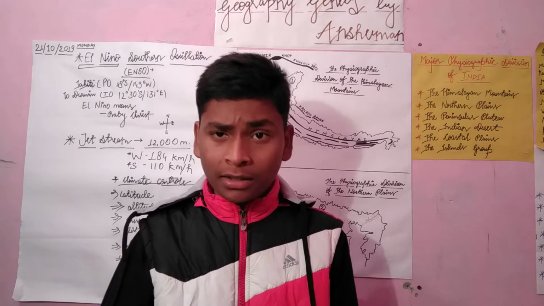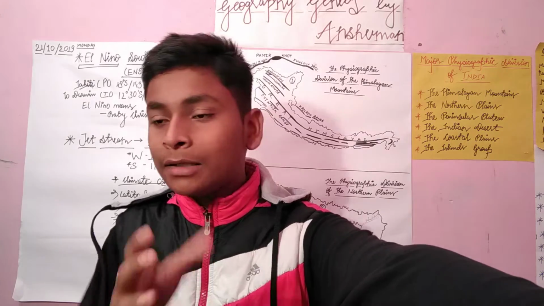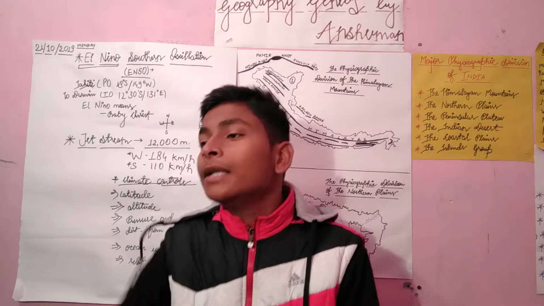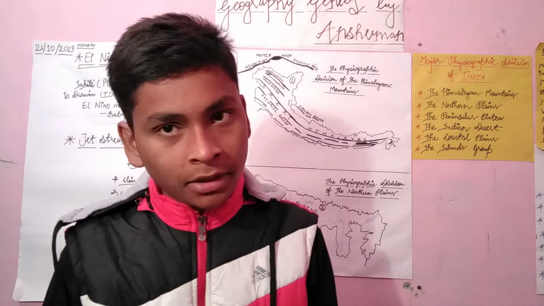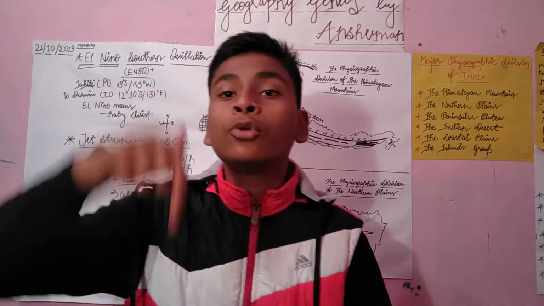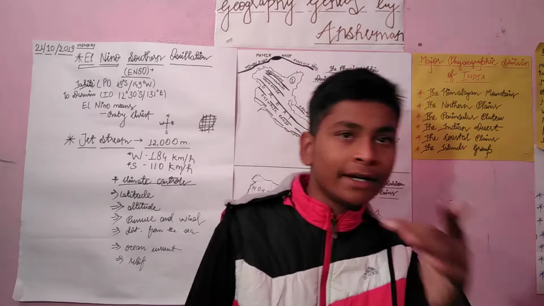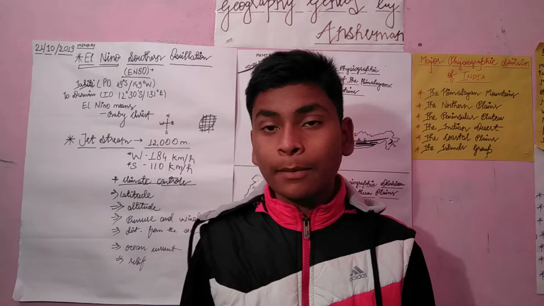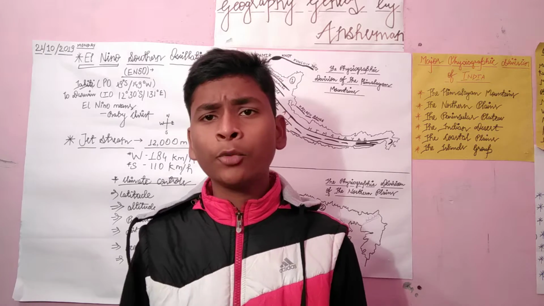Don't think I am not being serious in this. Just think about it: if Bihar was a desert area like Rajasthan and the Ganga flowed there, on a very hot day the river would be emptied. It would not flow to its ending point. That is known as inland drainage. Inland drainage means the river doesn't reach its ending point. That river system which doesn't reach its ending point is known as inland drainage.